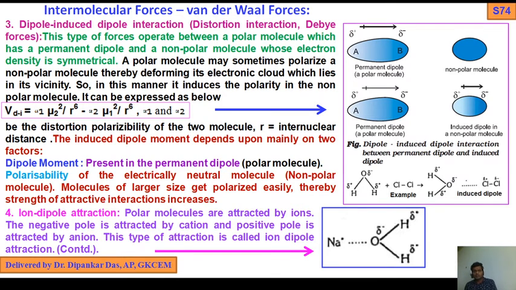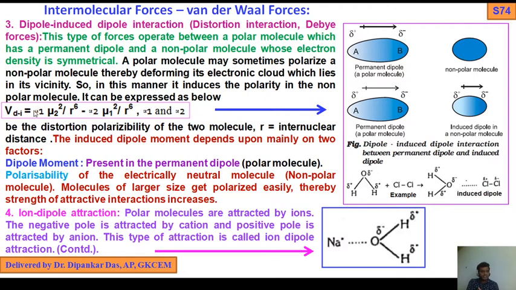When the non-polar molecule gets deformed or distorted by the presence of polar molecules, then what will happen? The symmetrical shape will become asymmetrical or deformed. In this manner, it induces polarity in the non-polar molecule. It can be expressed as below.